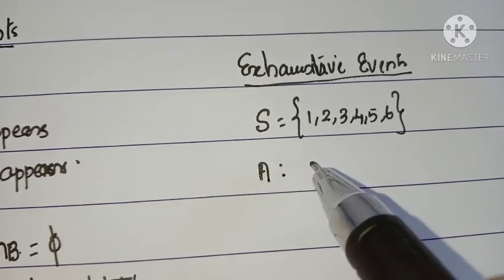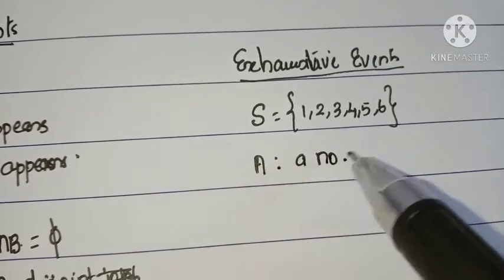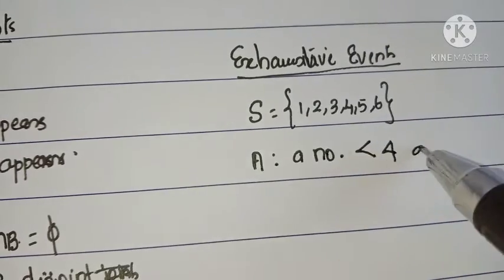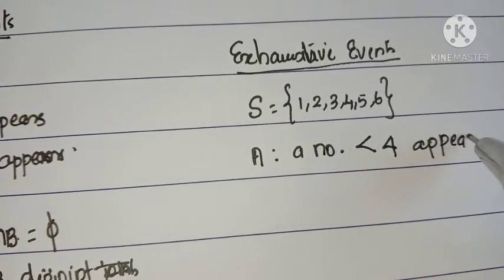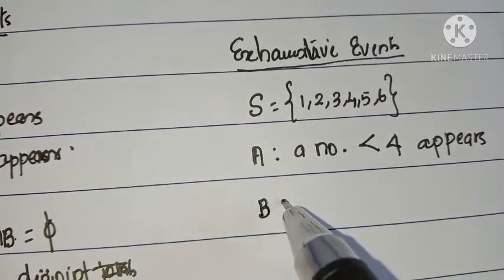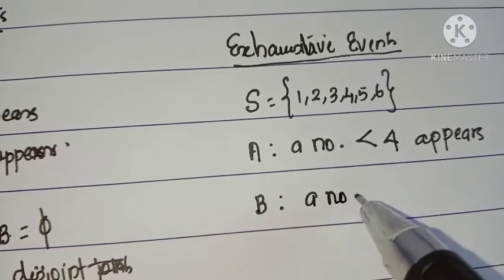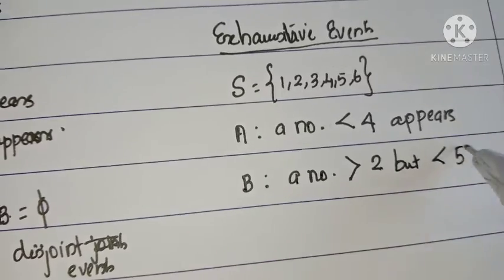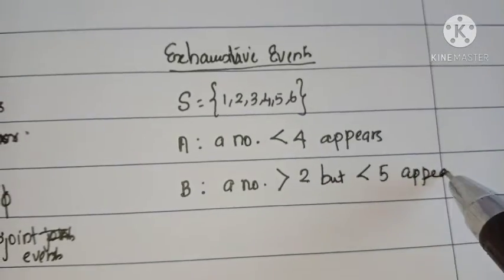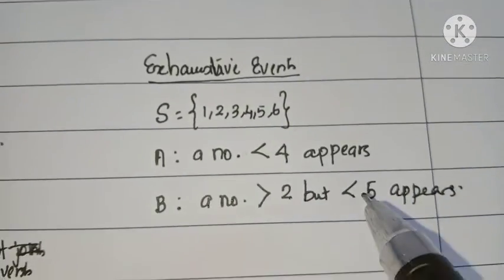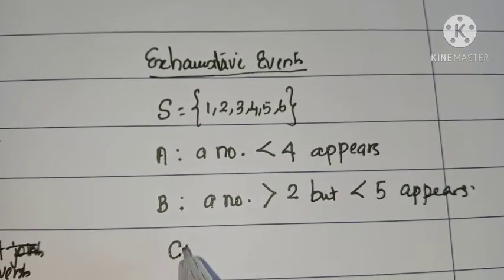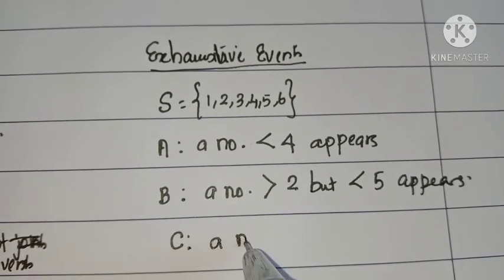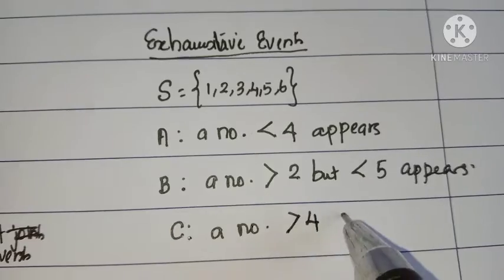A is the event that a number less than 4 appears. Event B is a number greater than 2 but less than 5 appears. Now event C is a number greater than 4 appears.